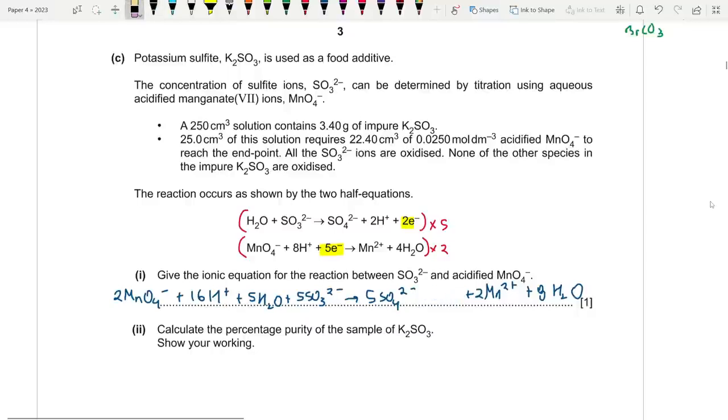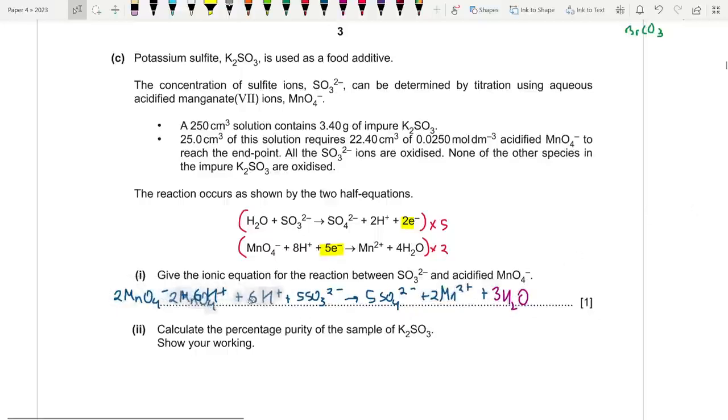So we can actually reduce this. 16 minus 10 is 6, so we end up with 6H plus. Similarly, we have 8H2O on the right and 5H2O on the left. So 8 minus 5 is essentially 3, so that's 3H2O. So this should be our equation after a lot of simplification.